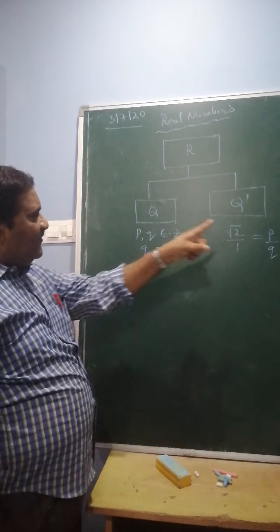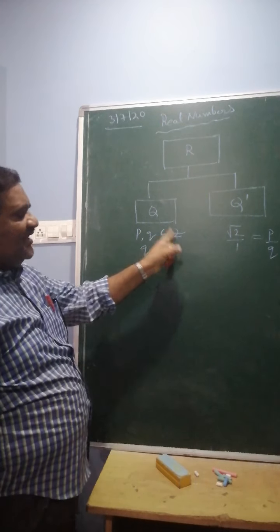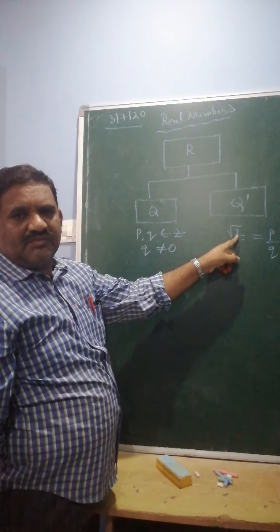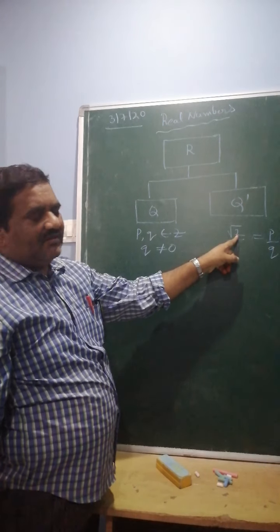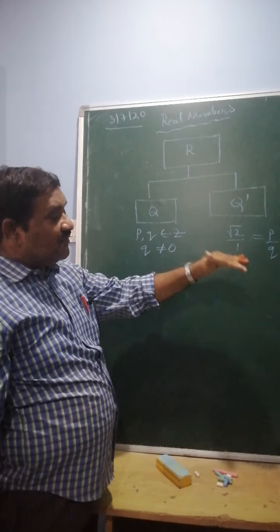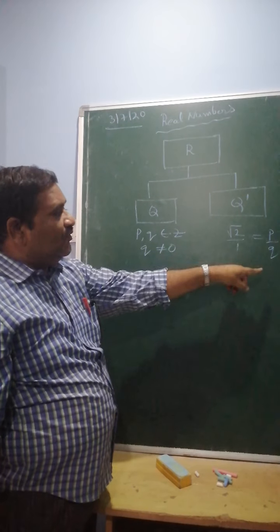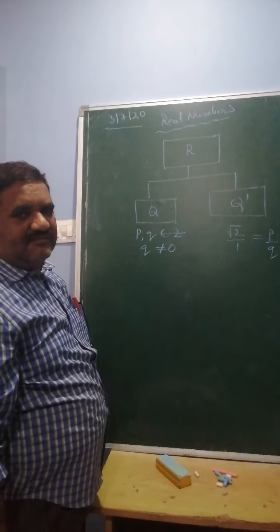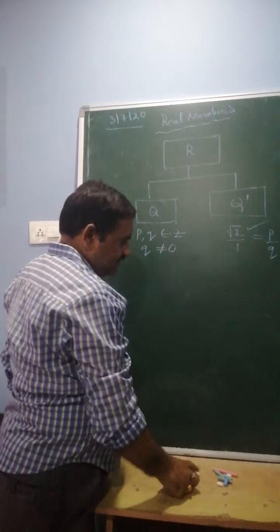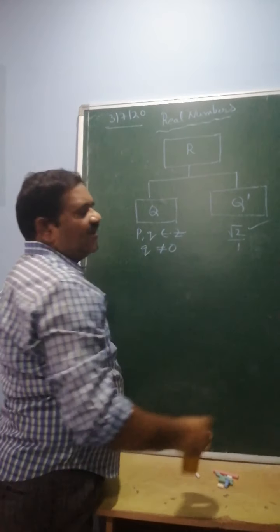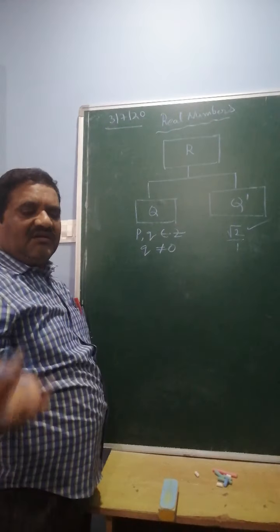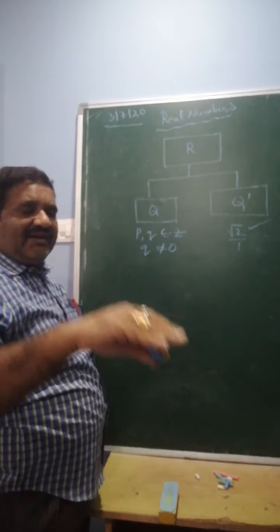But what is the rational number definition? p, q belong to Z. But here p is root 2, and root 2 is not an integer. Therefore root 2 can be written as root 2 by 1 in p by q form, but the condition is that both p and q belong to Z. That's why it is an irrational number, but not a rational number. So another definition we give: the number which is non-terminating and non-recurring.